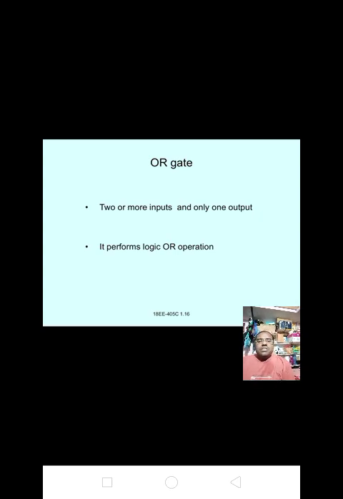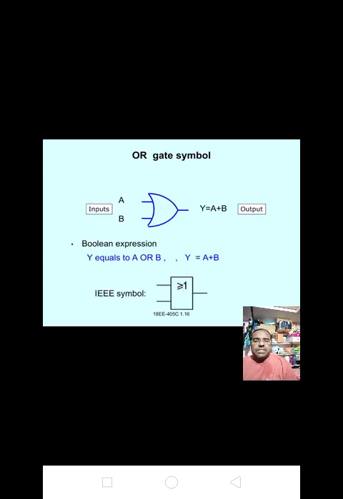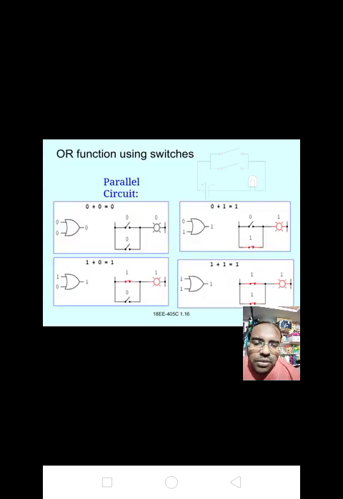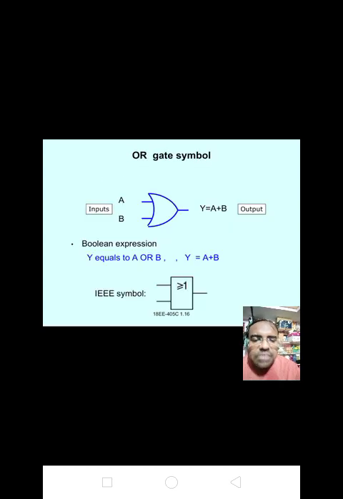Next, the OR gate means two or more inputs and only one output. It performs the logic OR operation. Okay, inputs are A, B and output Y equals A plus B. Next, the IEEE symbol of the logic OR gate is also given. Please note it down, the IEEE symbol and the normal symbol also. If you have drawn it, leave it. If you haven't, please draw the diagram.